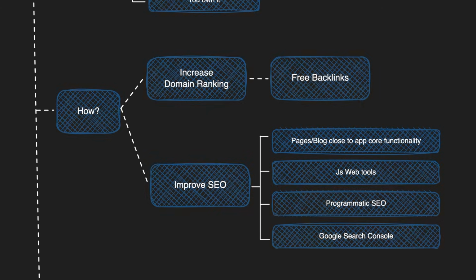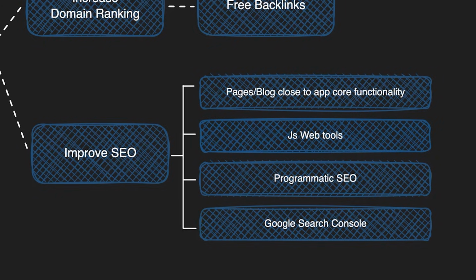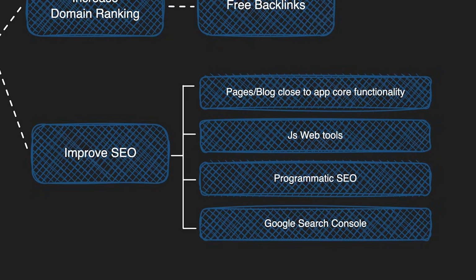Second strategy is adding a few pages on the website close to the app's main functionality. For example, for my app TinyFast, I added some pages about compression. The third hack is to add a few JavaScript tools on your website which your target audience will find useful and stick around to use. The fourth hack is programmatic SEO.